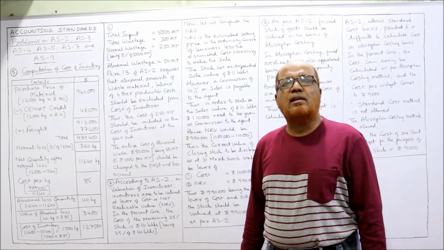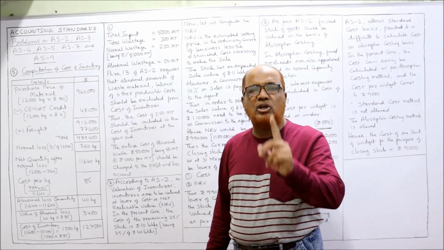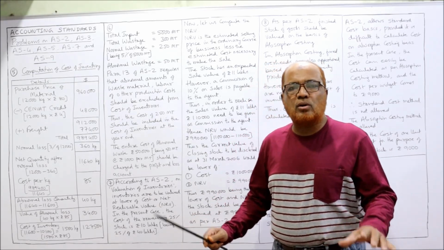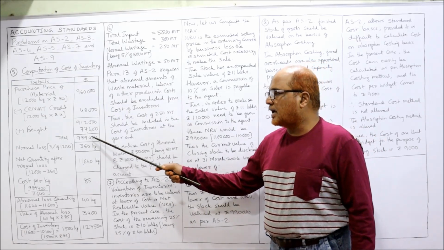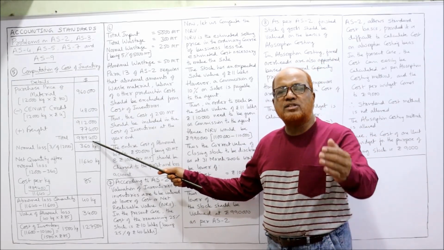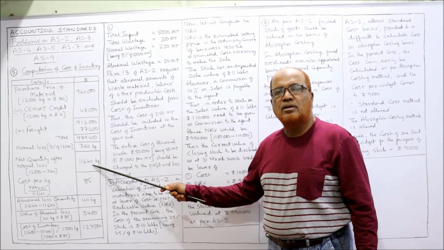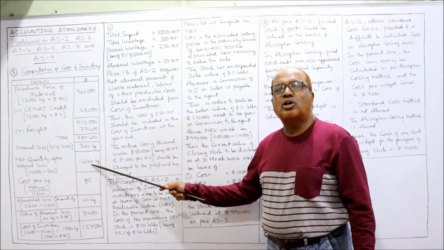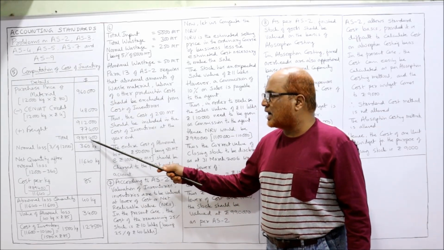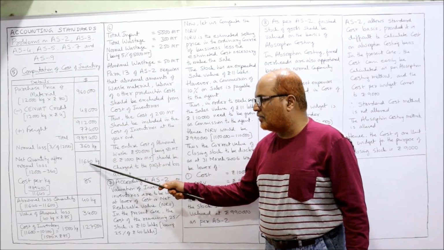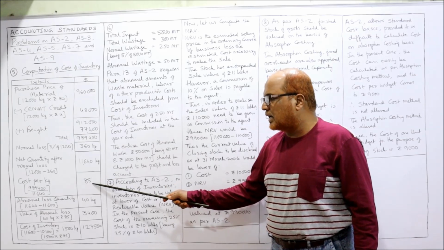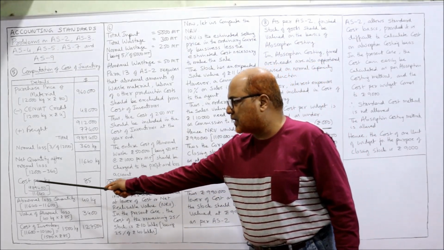Now we can easily calculate the cost of material per kilogram. What is the total cost of material? 9,89,400. How much net quantity have we received? 11,640. So divide it. Per kilogram cost is 9,89,400 divided by 11,640 kilogram. You will get 85 rupees cost per kilogram.